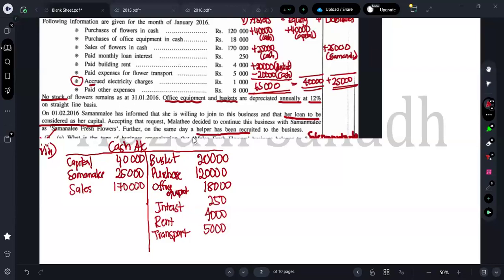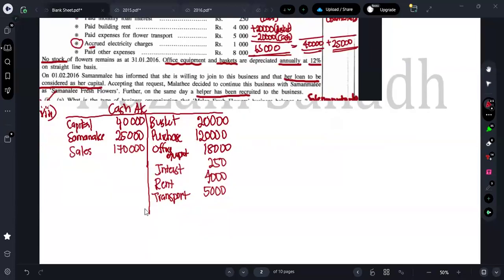Next one is what? Other expense is how much? 8,000. So here I can put as what? Other expenses, 8,000. Guys, can you all do the calculation and say me the value? So what is the total of the debit side, guys?